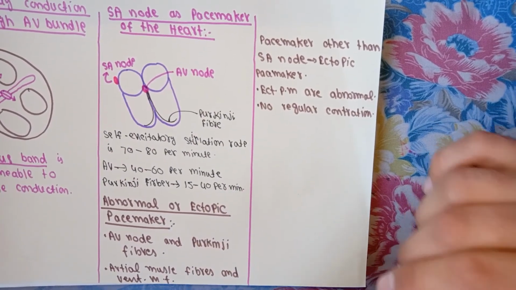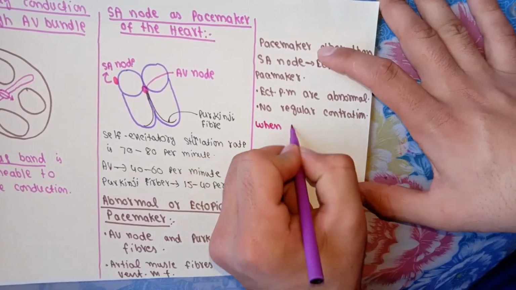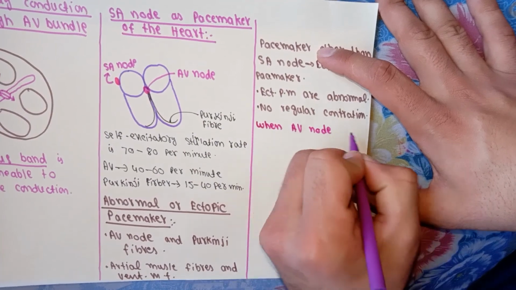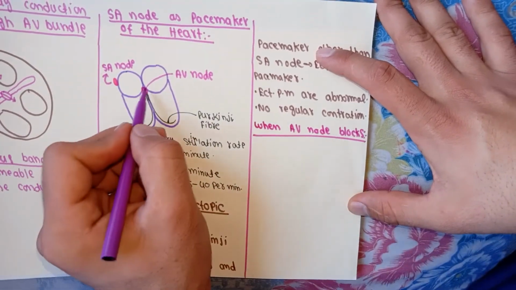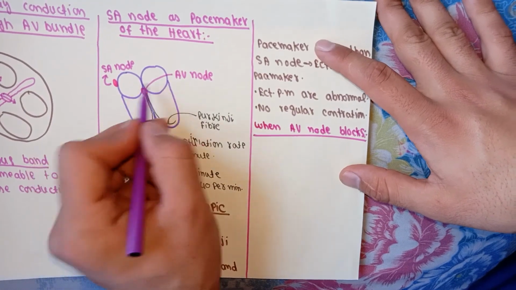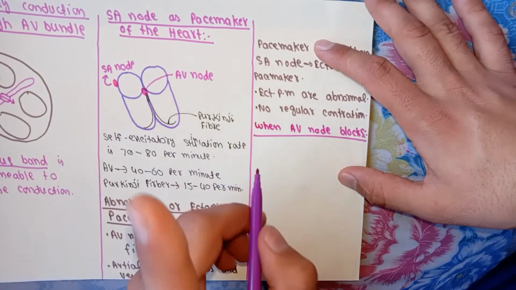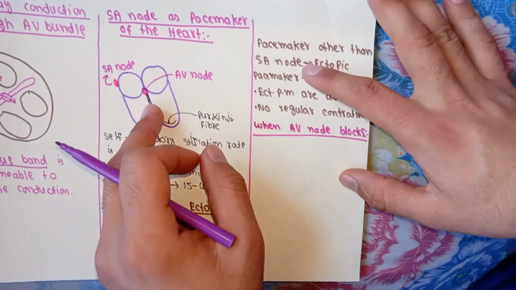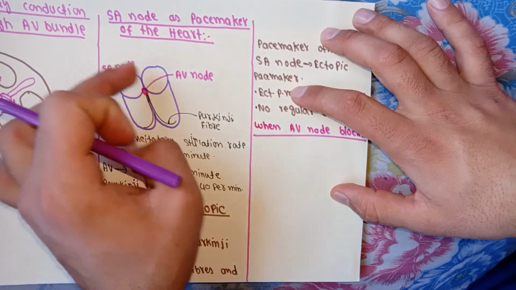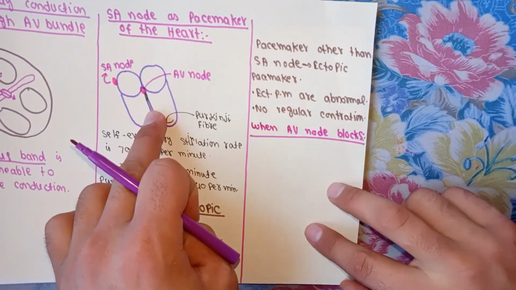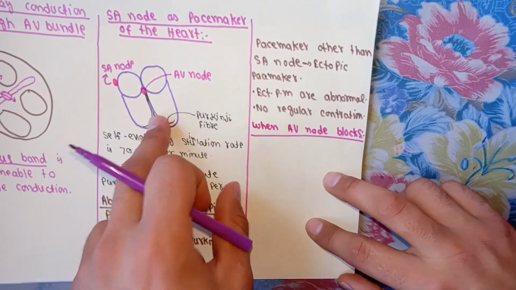Sometimes let's consider when the AV node blocks. So what will be the result? This is the AV node. It is the only path between the atria and ventricles through which conduction from the SA node comes into the ventricles. But sometimes the AV node becomes blocked. So what actually occurs? There is no transmission of the impulse from the SA node into the ventricles. So actually what happens? Purkinje fibers act as pacemaker in this case.